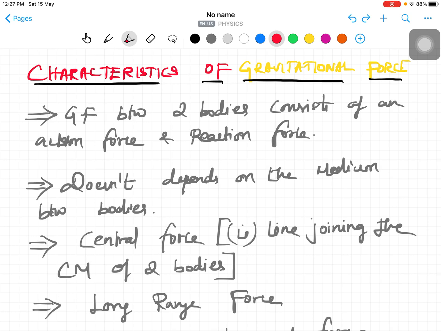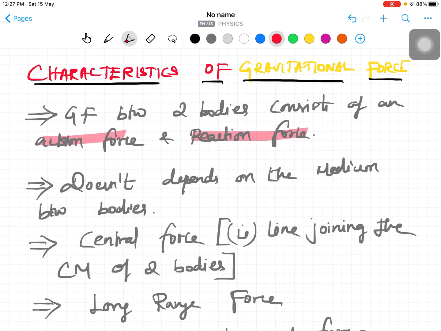That means the gravitational force between the two bodies, right? I already said in the concept of the universal law, the universal law is fully depending on Newton's third law of motion. That is, every action has an equal and opposite reaction. That means the two bodies consist of the action force as well as the reaction force. Without these forces, we can't find the gravitational force. It's a very important characteristic.